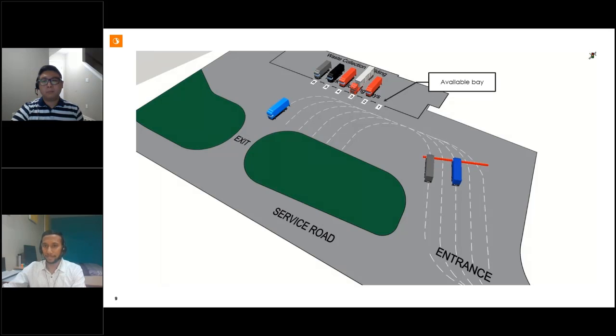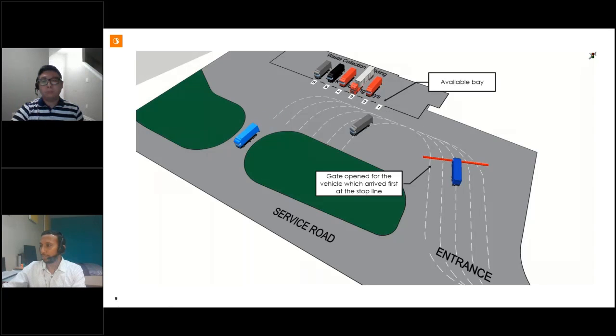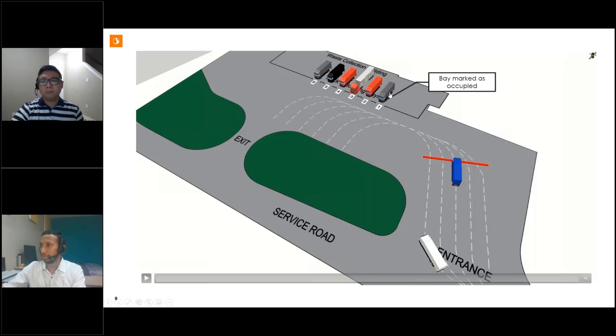Now that there is a waiting truck at the entrance and one bay is available, we need to allow one truck in. The truck which arrived first at the entrance is a gray colored truck, and we set the signal in front of this vehicle to green and then set the parking rate for the corresponding parking routing decision to 100% to direct it to the nearest available bay, which is bay number 1 here. For a moment, the green signal is given for the vehicle, and the vehicle is at the correct location now. As soon as the vehicle is assigned a bay, we mark that bay as occupied so that no further vehicle will go into that bay.